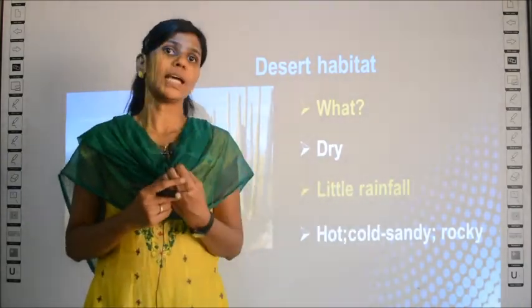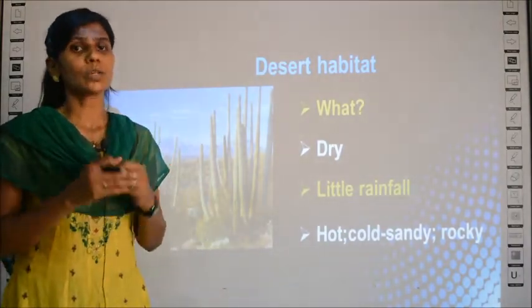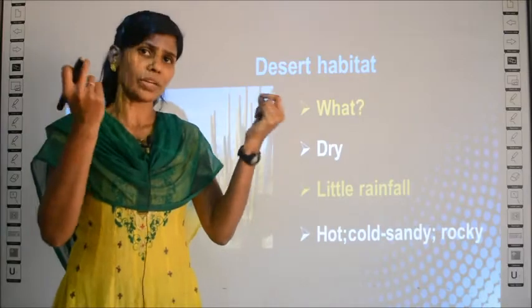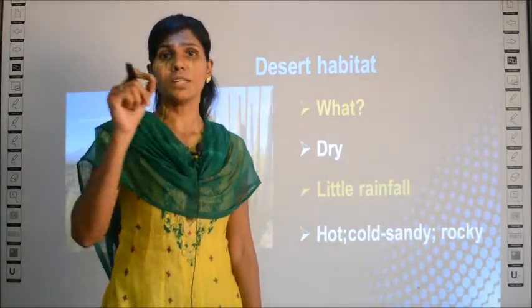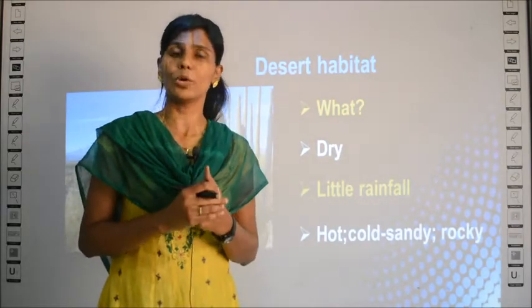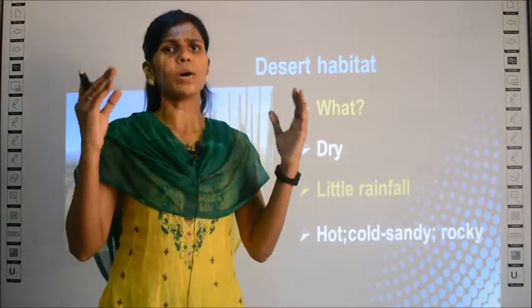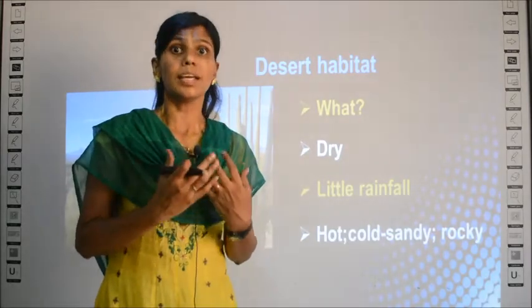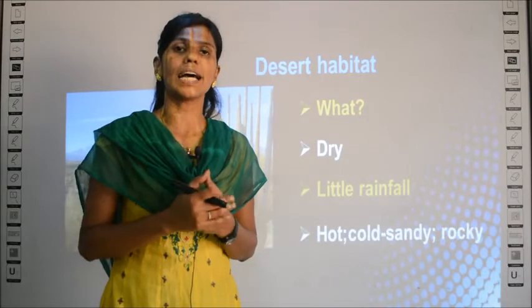The equator is the place which will receive direct sunlight. In the globe there is a line, no, you must have studied in geography. Whichever places fall under that equator are usually very hot because they receive direct sunlight.